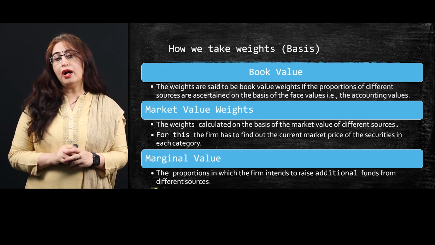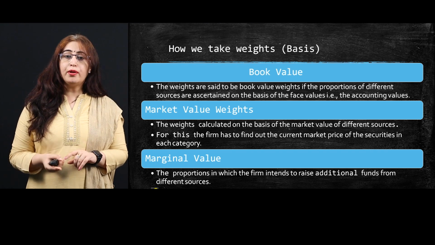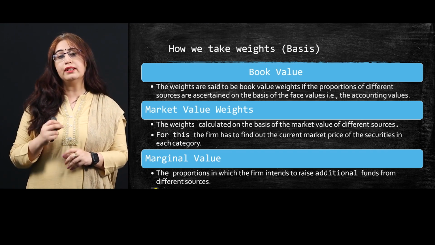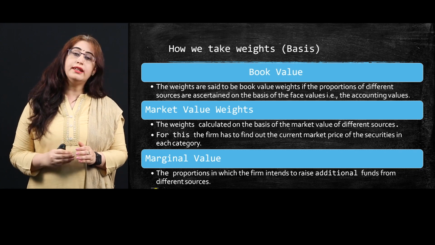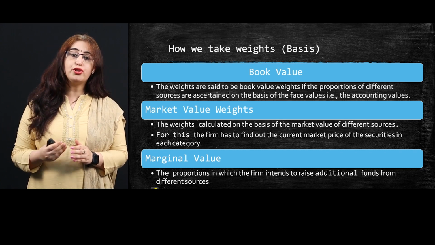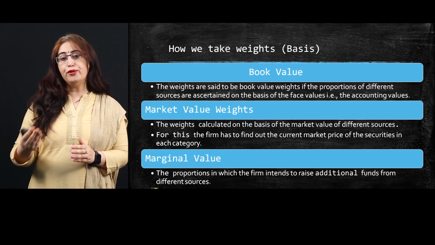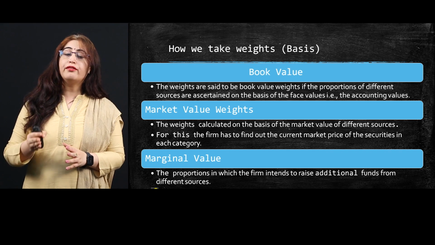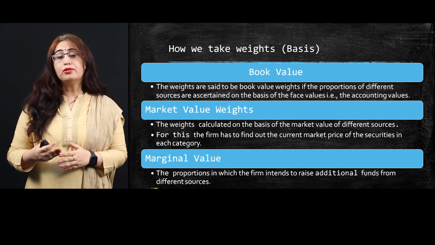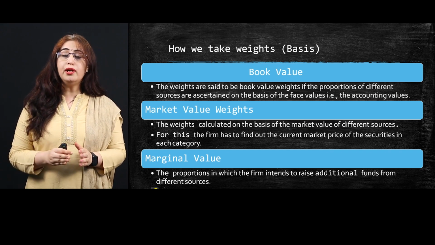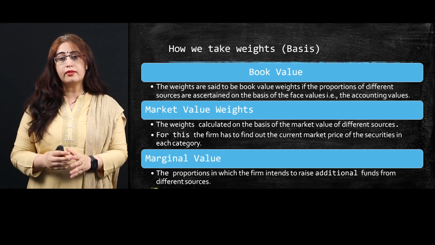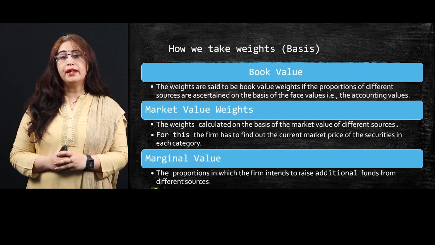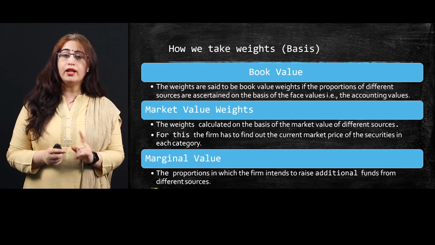And the third one is your marginal value. It is that proportion in which the firm intends to raise additional funds. So it is not your present fund, it is your future fund which you intend to raise in future. So it is the additional funds which the company wants to raise from different sources, and the company wants to do this calculation so that it is able to manage a proper capital structure. So these are the different types of weights which a company can consider while calculating the weighted average cost of capital.